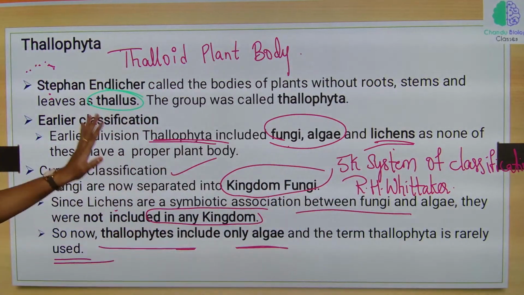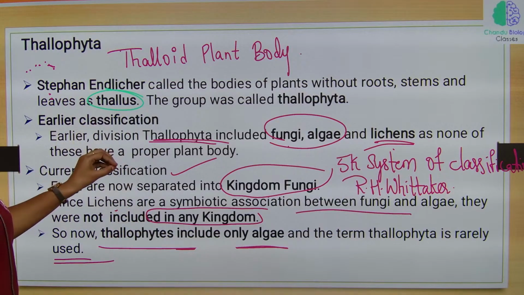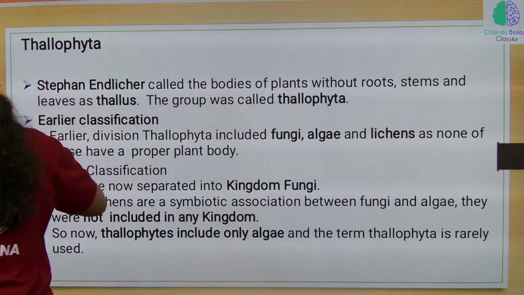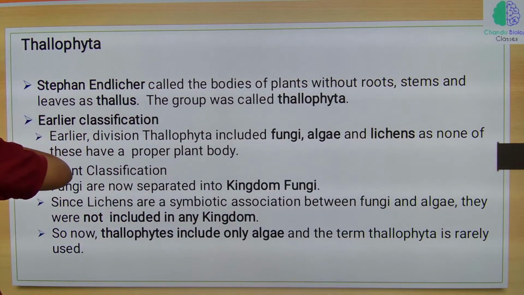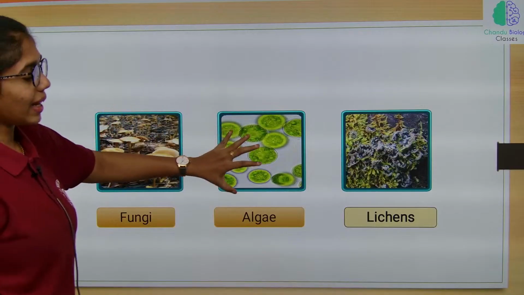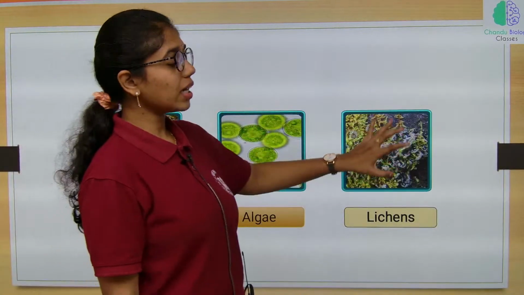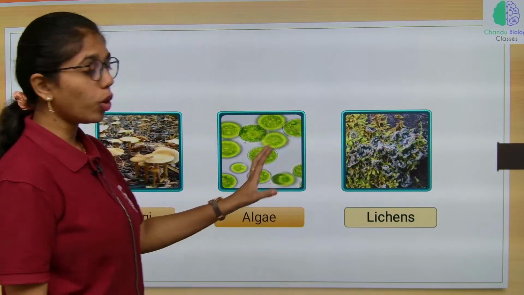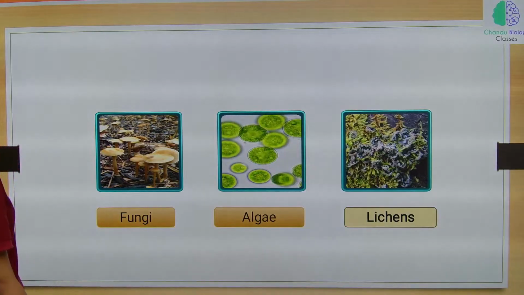And currently, in Thallophyta only algae is present. So fungi is placed in the kingdom fungi, algae under Thallophyta, and lichens, virus, viroids, prions do not belong to any kingdom and have no place in the 5 kingdom system of classification, remember.